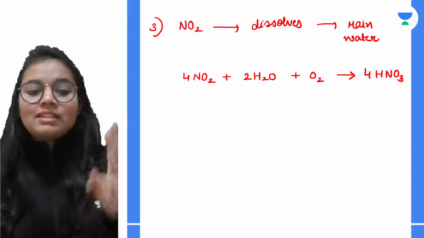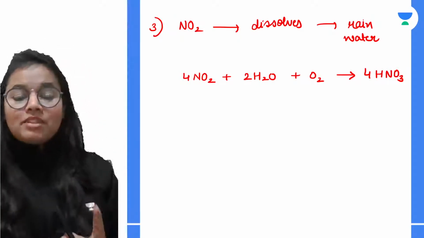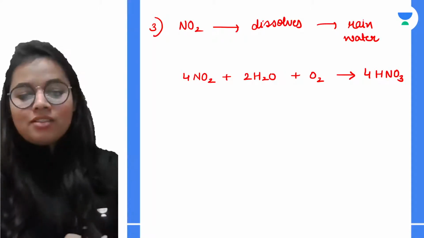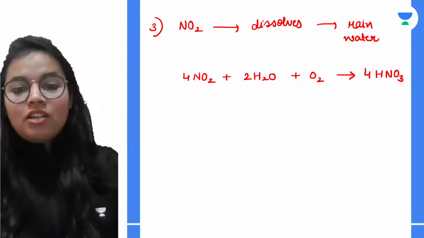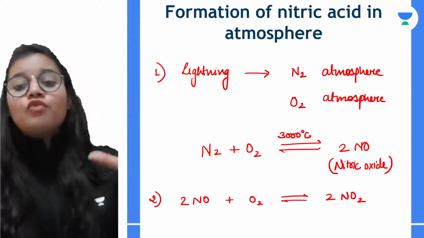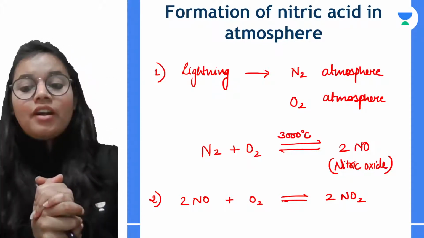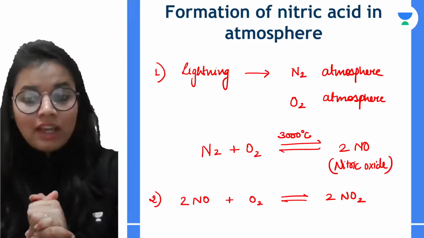So this is how nitric acid is formed in the atmosphere. It is a 3-step process, students. Please remember the process that happens. It could be your long answer question. Let me tell you again. First, lightning and thunder combine the nitrogen and oxygen present in the atmosphere to form nitric oxide.